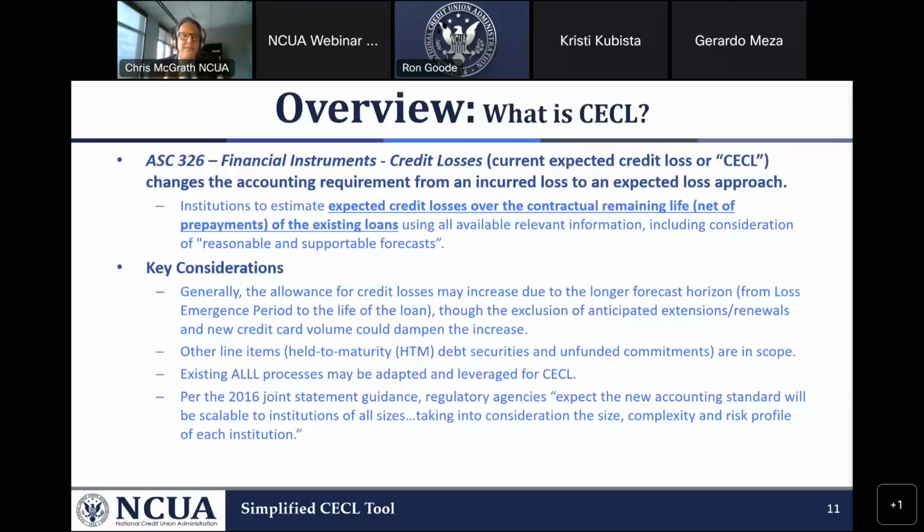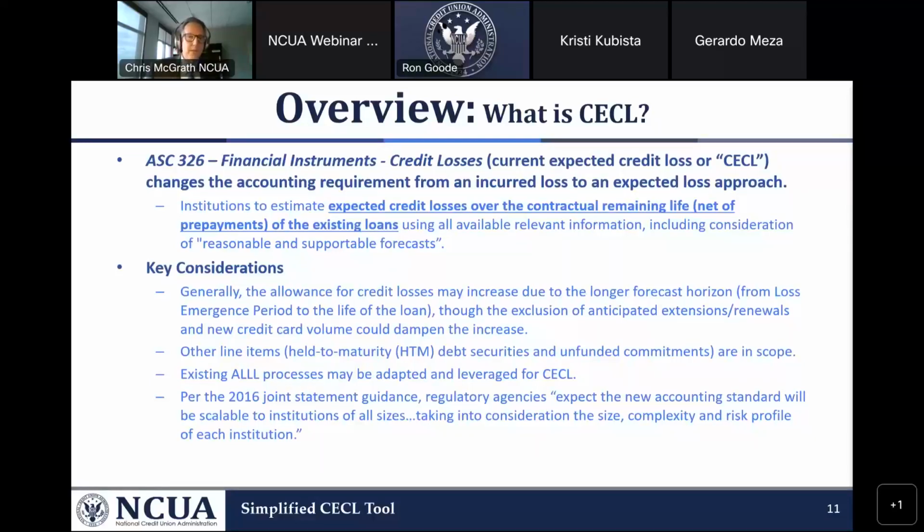Losses are to cover the life of the asset, the life of the loan. Also, the concept of contingent probable losses is gone. CECL is an estimate, and we're getting at the losses, even if the risk of loss is remote.